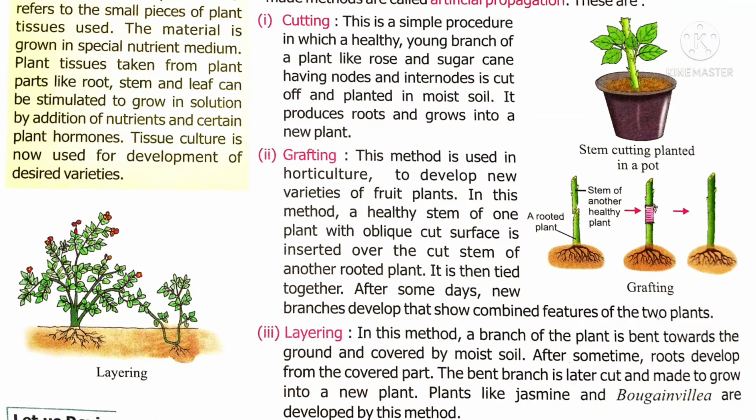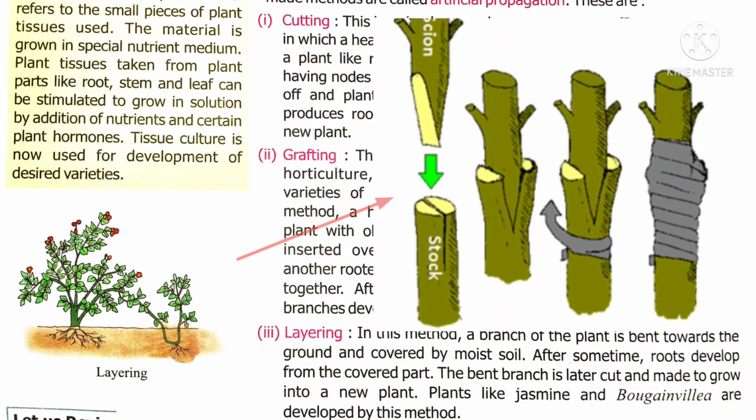The next method is grafting. This method is also called horticulture. It is a method of developing new varieties of fruit plants. In this method, you select the healthy stem of a plant and cut it in an oblique manner. What does it mean? A slanting mode of cutting is required. You insert this cut stem into another rooted plant, and they are tied together. After a few days, you can see new growth developing from this joint.